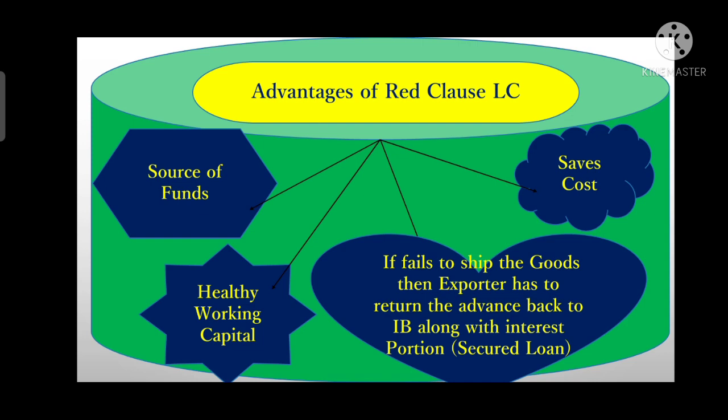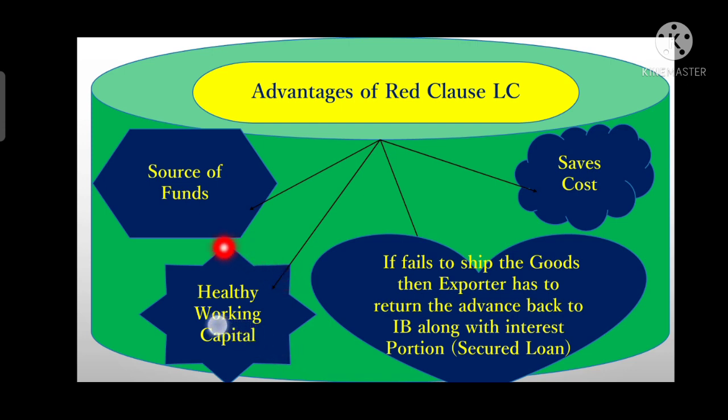But in a Red Clause LC, the exporter receives the advance payment and utilizes it for those expenses. So it ultimately saves his own funds, so that he can utilize those funds in another project. We can say that it saves cost because the exporter does not need to make any expenses out of his pocket, so he can utilize those funds in some other aspect.